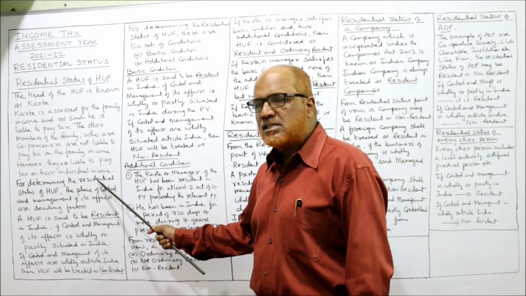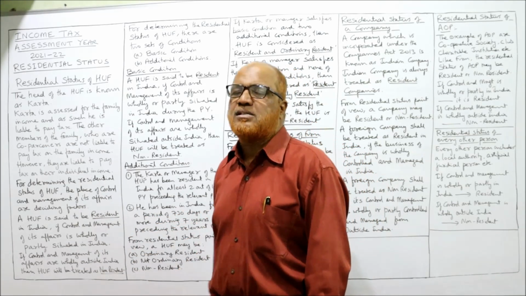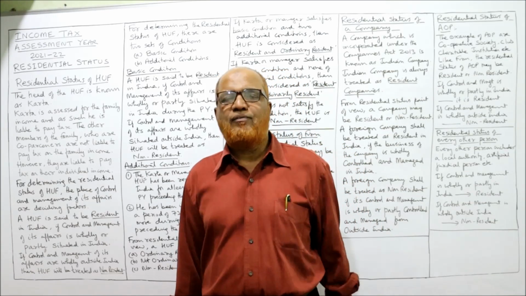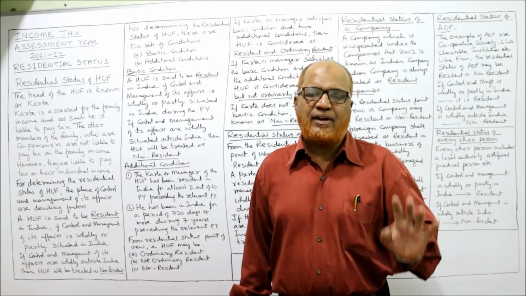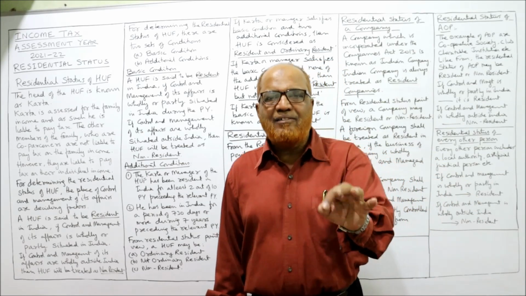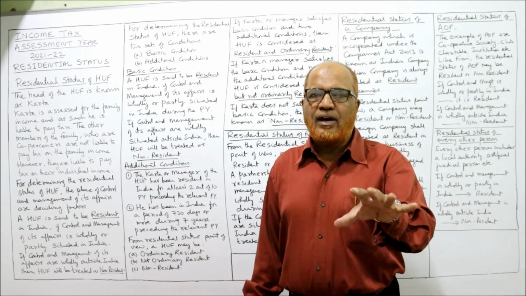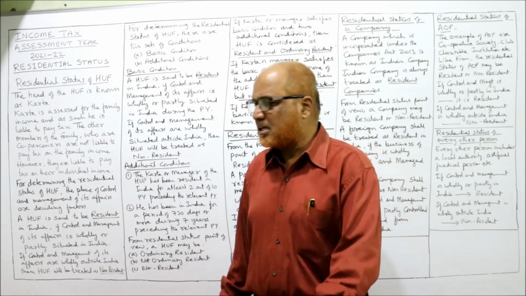For determining the residential status of HUF, the place of control and management of its affairs is the deciding factor. In order to find out the residential status of HUF, we have to see the control and management of its affairs. That is the deciding factor regarding the residential status. From where the HUF is being controlled and managed, that is the deciding factor.